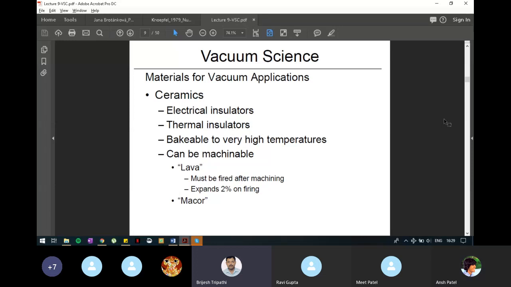Then it is good for very high temperatures. And it is machinable also. Which ceramic is machinable? That example is given here. Lava is a machinable ceramic. Most of these ceramics, like the ceramics which we use in our kitchen, are not machinable. They will break easily and their shapes cannot be changed. There are two examples given here, lava and Macor. These two are machinable ceramics. So this is an important piece of information which you should keep with yourself. It may be useful for some of the competitive examinations also.